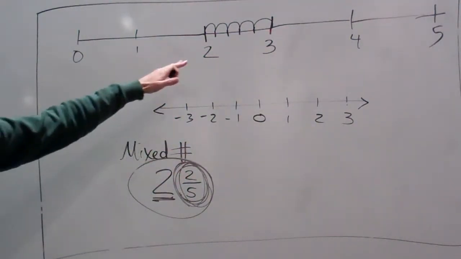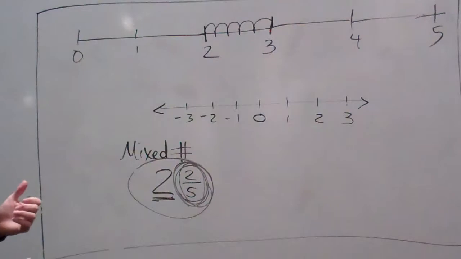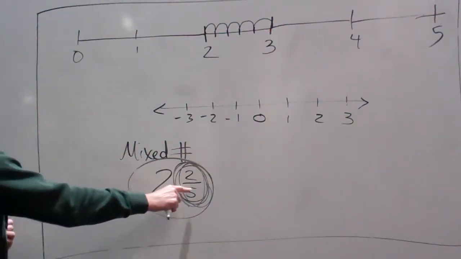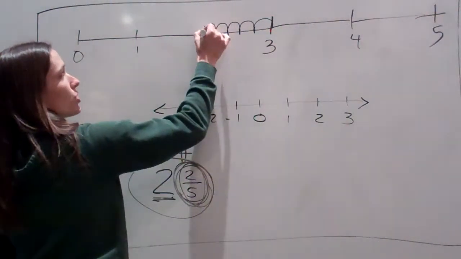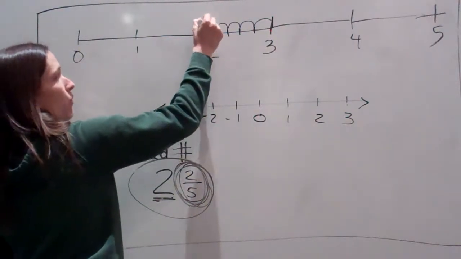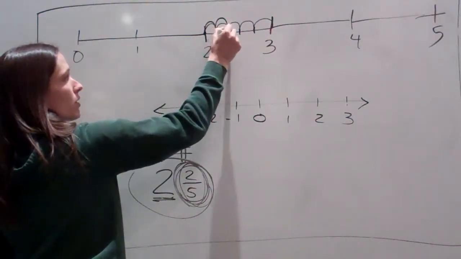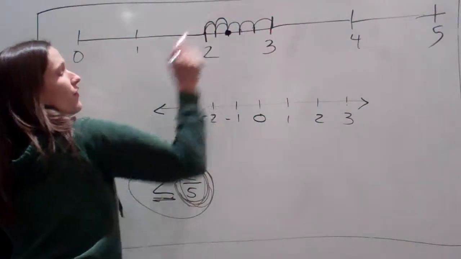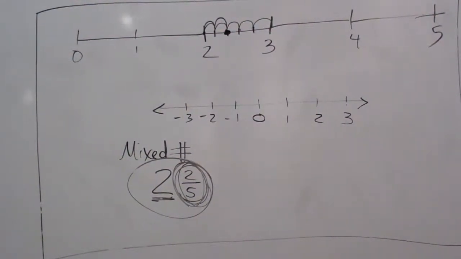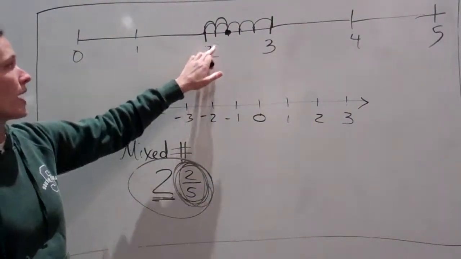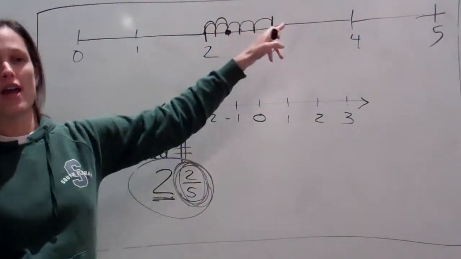Now, if I was going to show you how much is 2 and 2/5, I would go to 2 and then 1, 2 out of the 5. Does everybody understand how this is 2 and 2 out of 5?